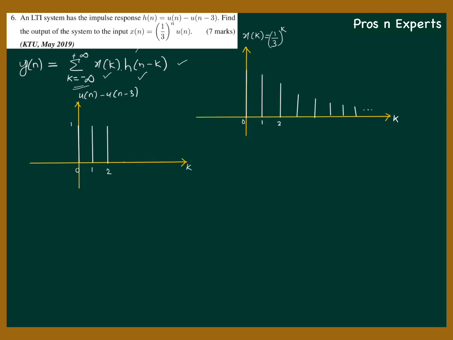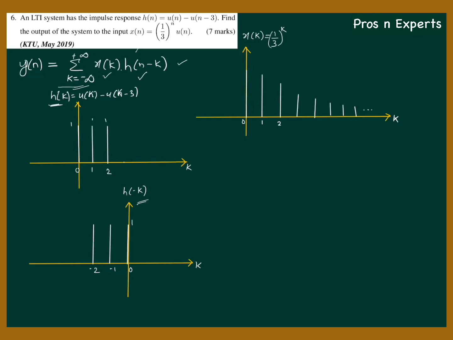So this is h of k equal to, so n is changed to k, u of k minus u of k minus 3, and all samples are 1. Okay, now what we have to do is we have to find out h of minus k. I'll draw it for you. And so this is h of minus k, which is obtained by flipping h of k about the y-axis.